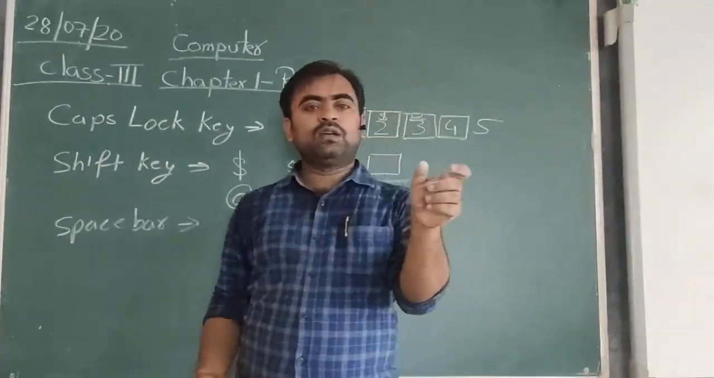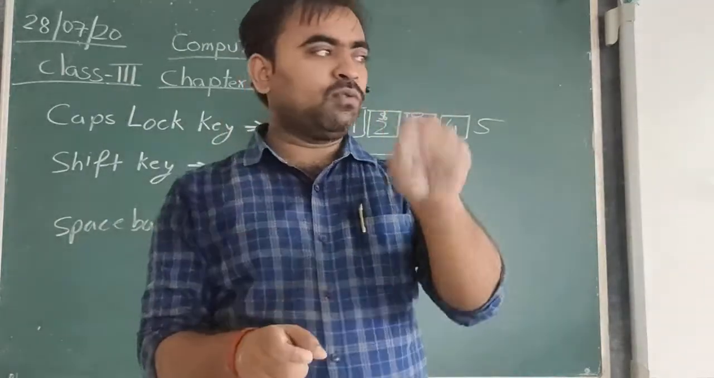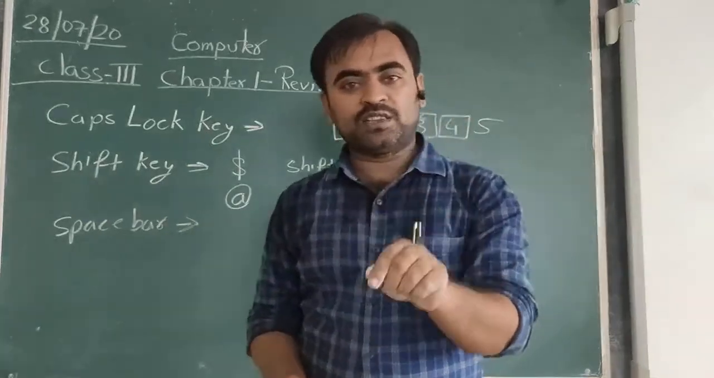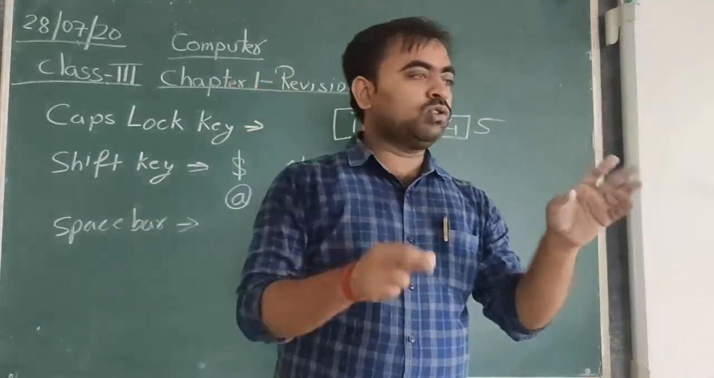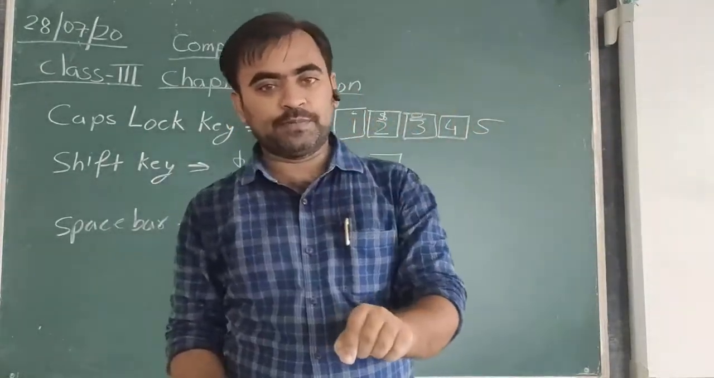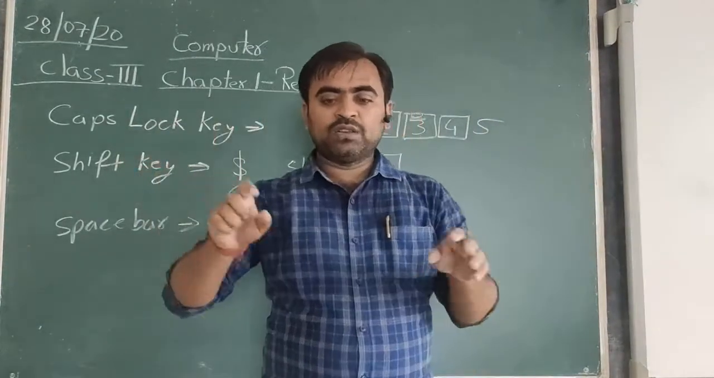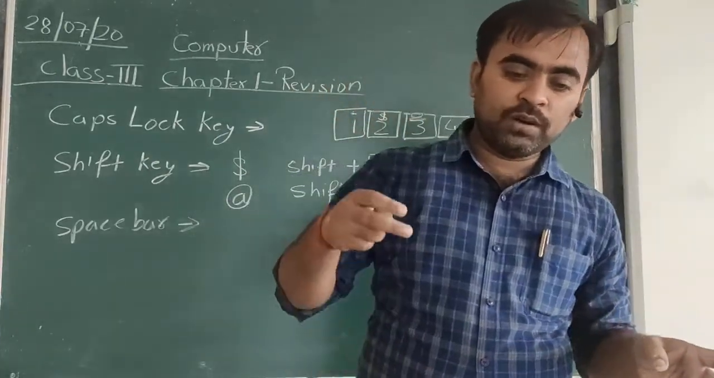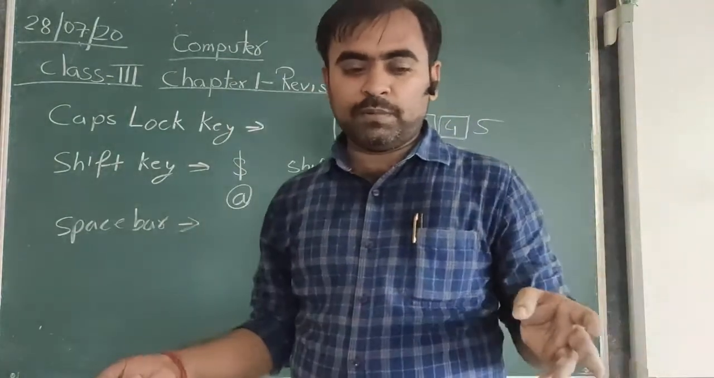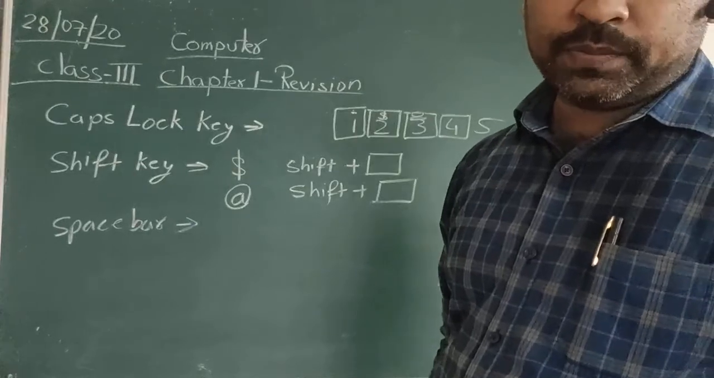Suppose you are typing your name. After completing your first name, you have to give the space, and in order to give the space, you have to press the space bar. Or suppose you have to write the alphabet from A to Z. After writing A, press the space bar, then type B, again press the space bar, then type C. So the space bar is used to give the blank space between the words or the alphabets. Okay, and it is the longest key present on the keyboard.